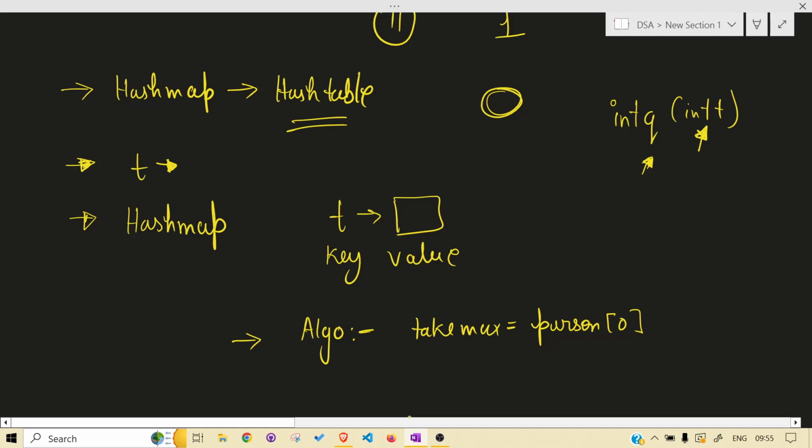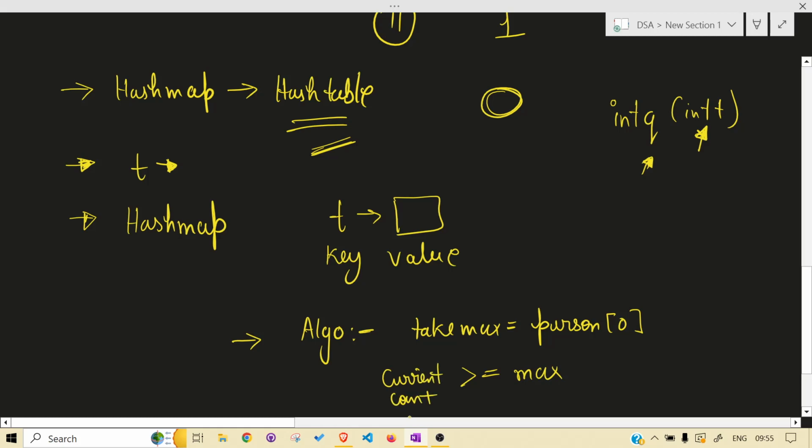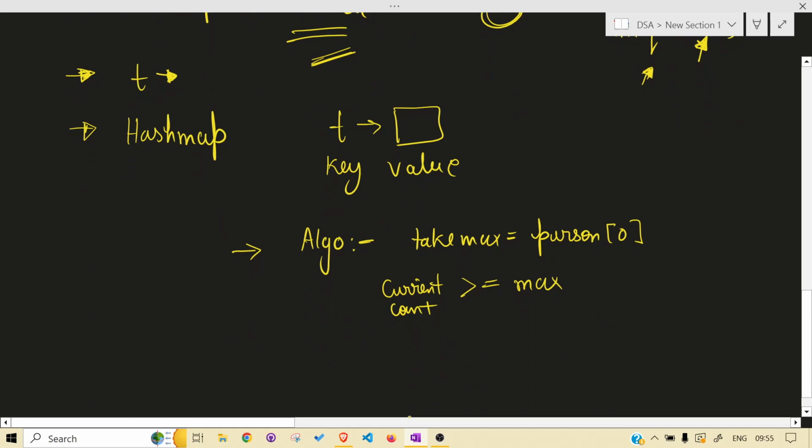We will see if the current vote count is greater than the max. If it is greater than the max, we change the max to the current count.